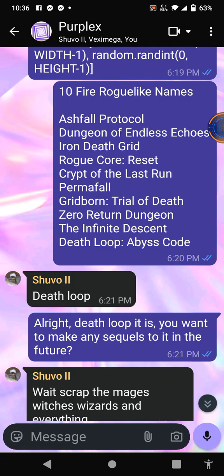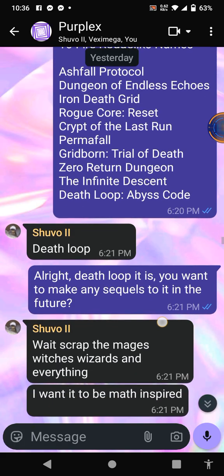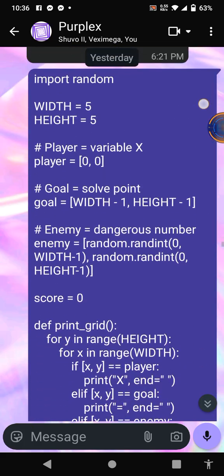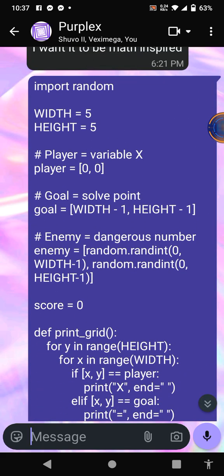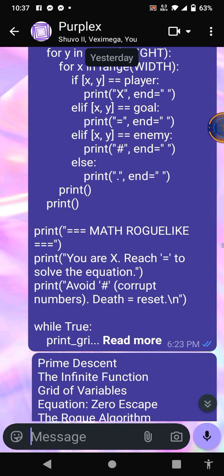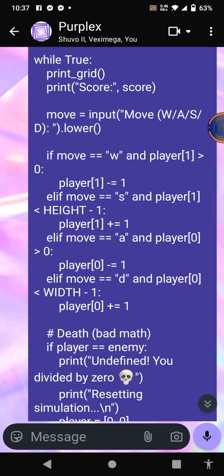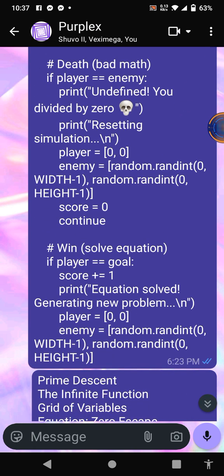Alright, Deathloop it is. You want to make any sequels to it in the future? Wait, scrap the mages, witches, wizards, and everything. I want it to be math inspired. And then, if you want, again, you can use this. I don't care. You have my permission. And everything. There you go. I hope that helped you, whatever.